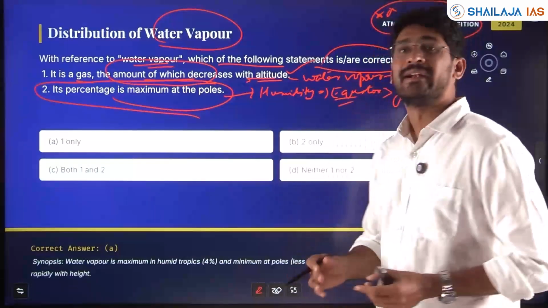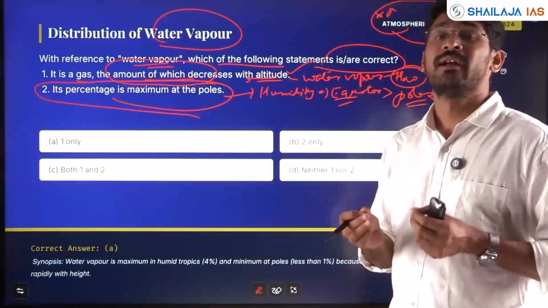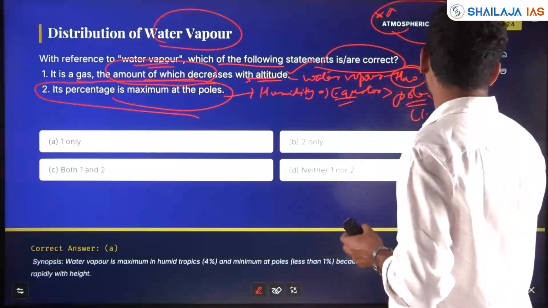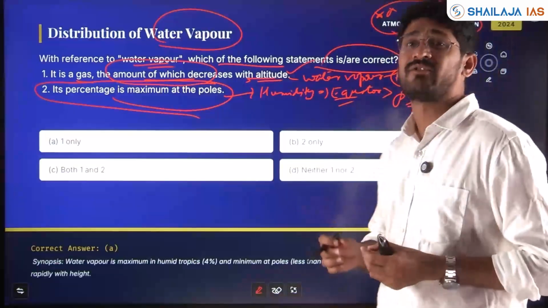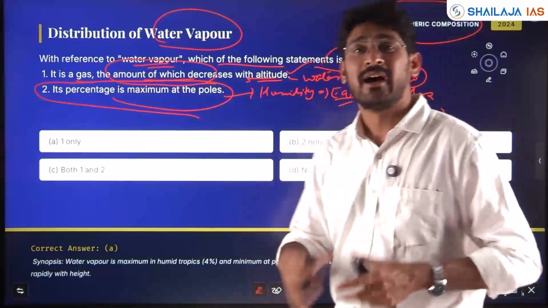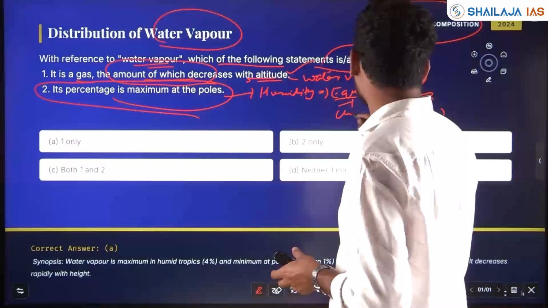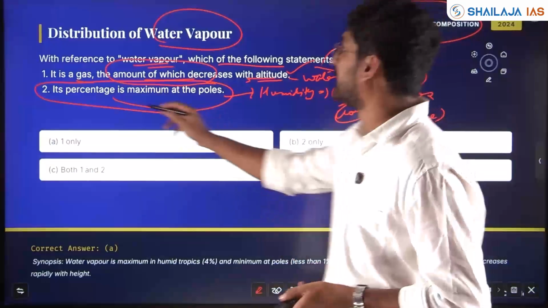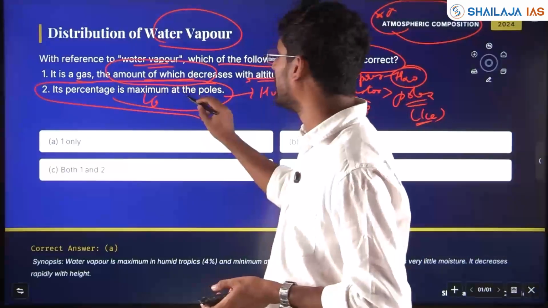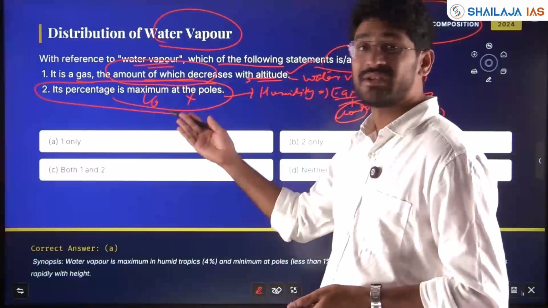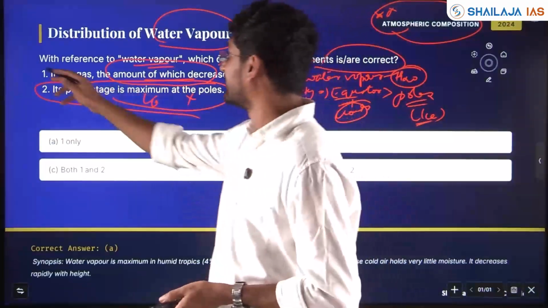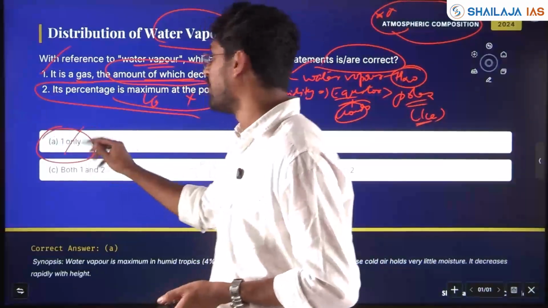At the poles it is in solid form or more in ice form. It is more in gaseous form where convectional currents happen, where high clouds are formed, at the equator. So its percentage is maximum at the equator and less at the poles. So statement 2 is wrong and statement 1 is correct. So the answer is 1 only.